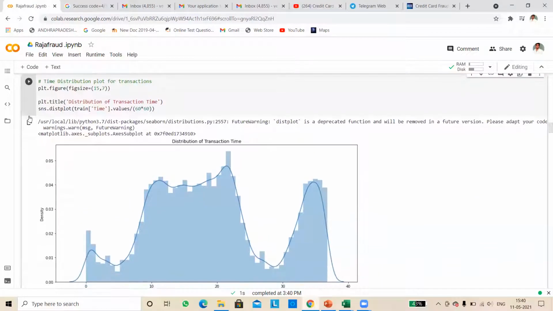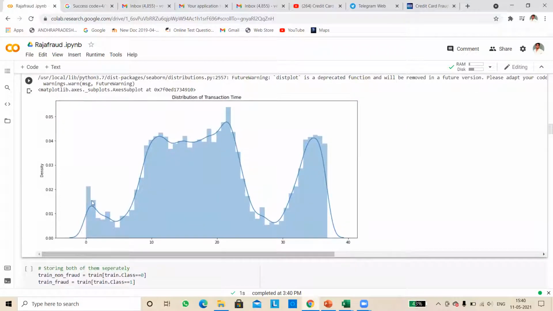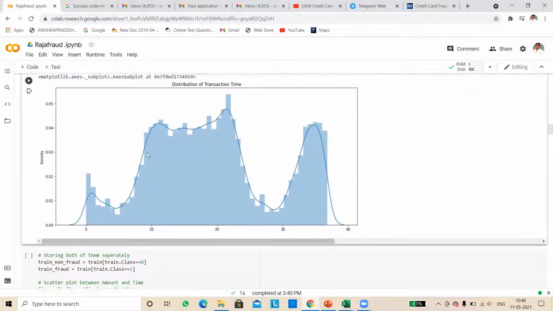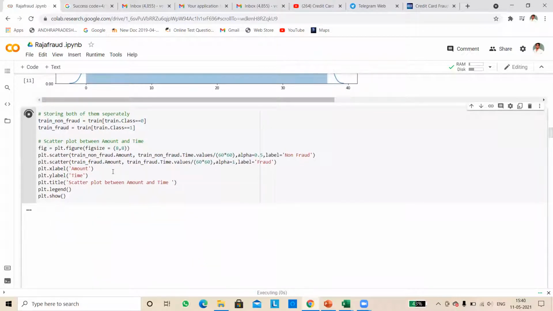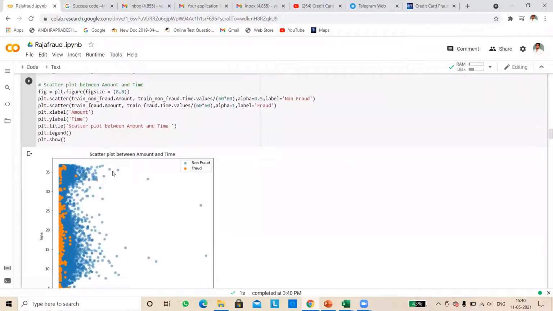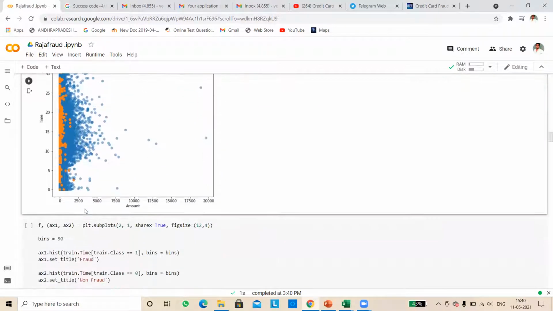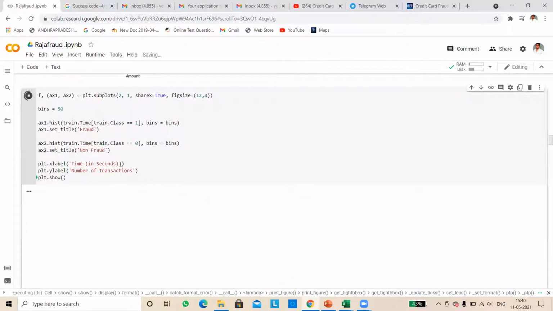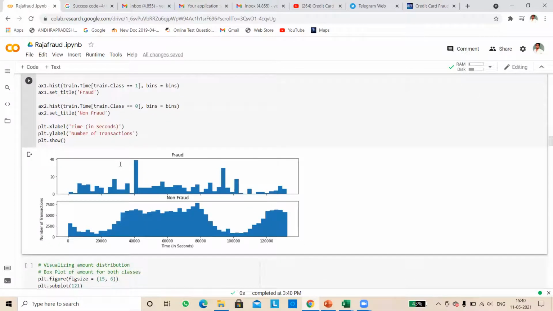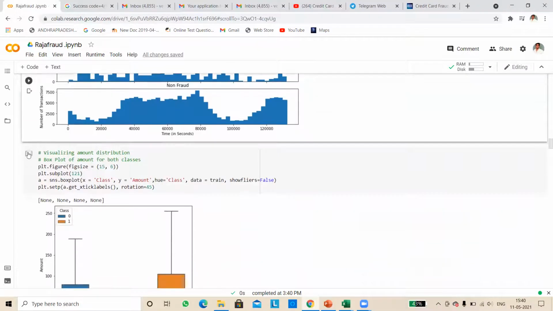After doing this, this is the data transaction time, showing how many times per day people have made transactions. These are the stored plots. The plot between amount and time shows how many times fraud happens and how many times it does not, which can be shown using these subplots. For each time in seconds, we can see how much they use, where fraud happens, everything visible.